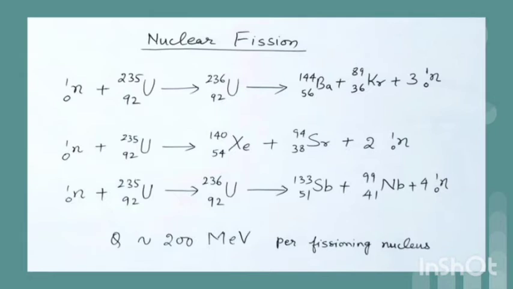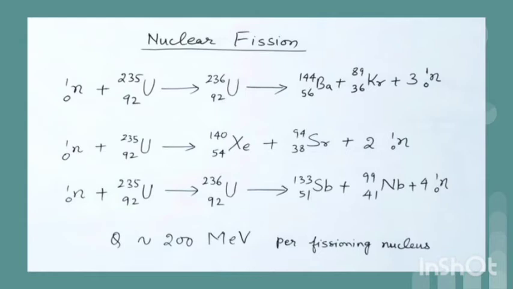One more pair it can give is xenon 140 54 and strontium 94 38 with 2 neutrons. Another pair is tin 133 51 and niobium 99 41 with 4 neutrons. The products are radioactive nuclei and they emit beta particles in succession before achieving stability.